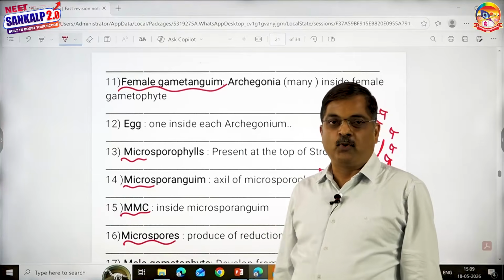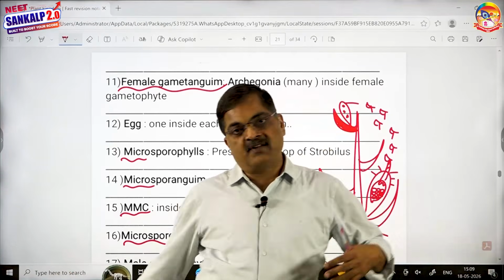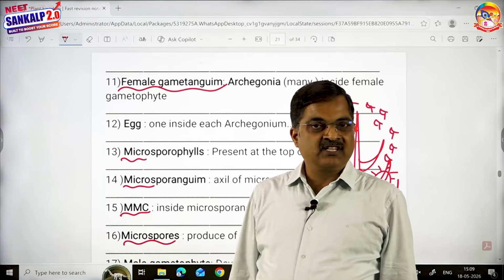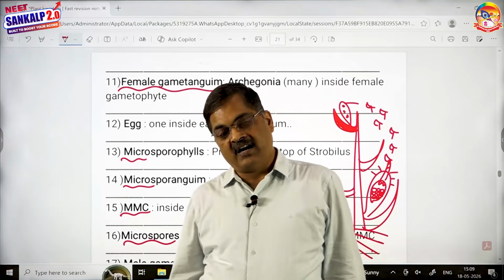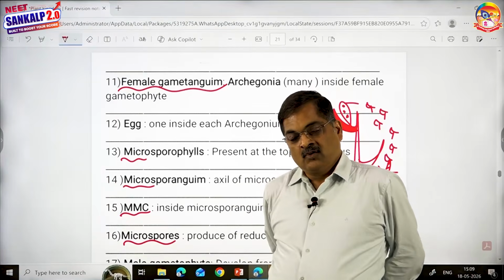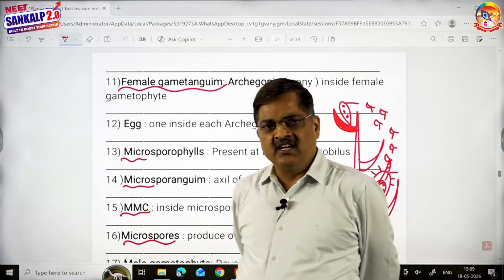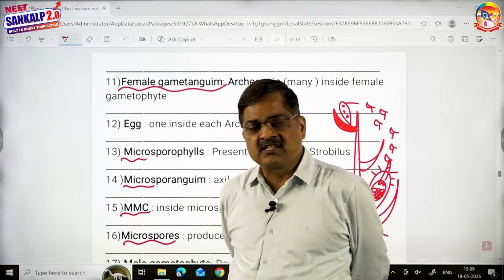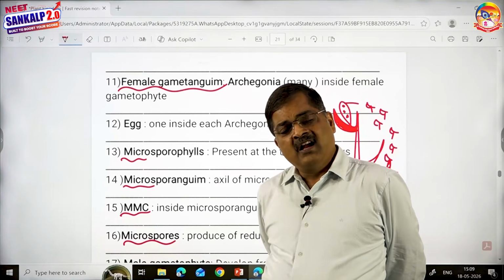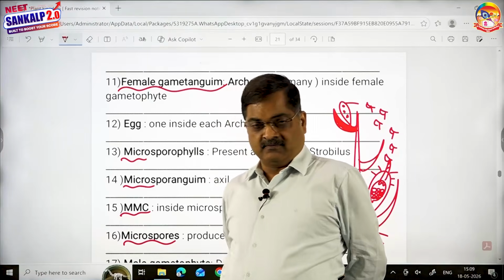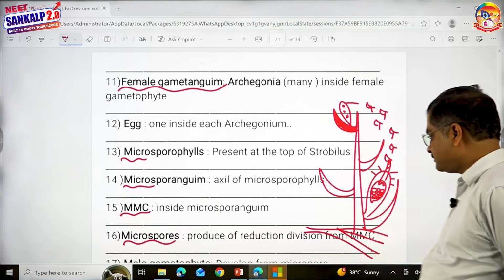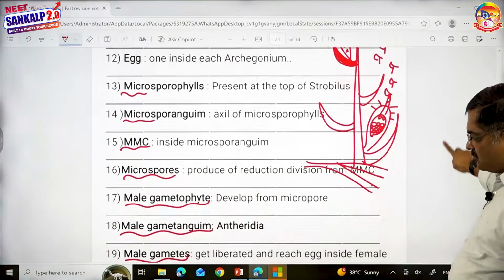Why heterospory? Because there are two types of spores, microspore and megaspore, which we don't see in algae, bryophytes, or the majority of pteridophytes. Only in Selaginella, Salvinia, Marsilea, Isoetes, and some other 7 to 8 members of pteridophytes are with heterospory. Even in pteridophytes, the majority are homosporous. That's an important point to note.